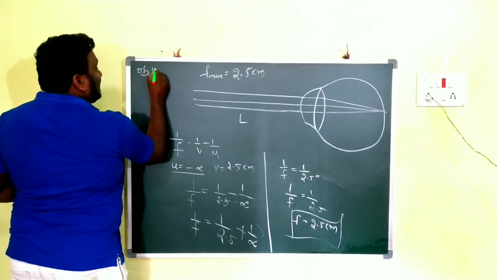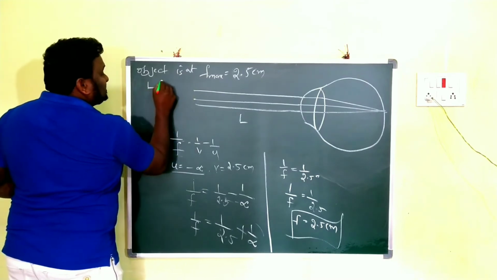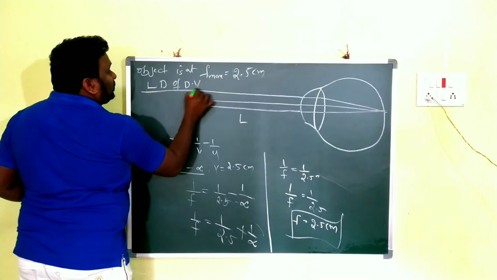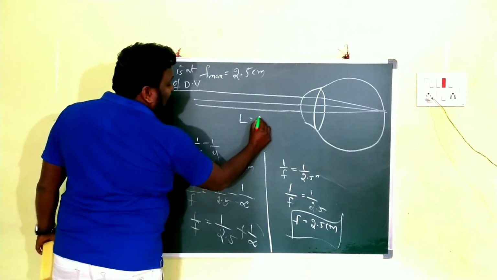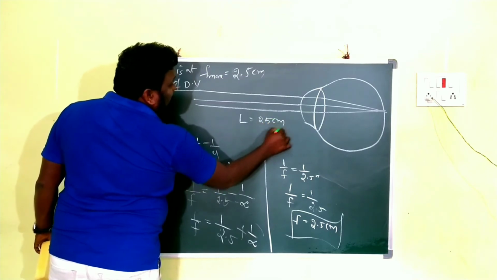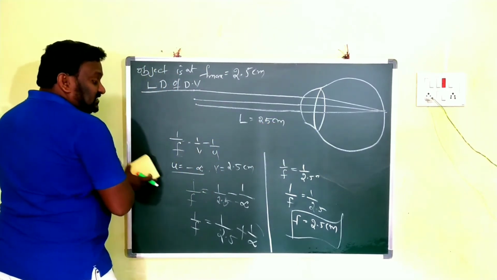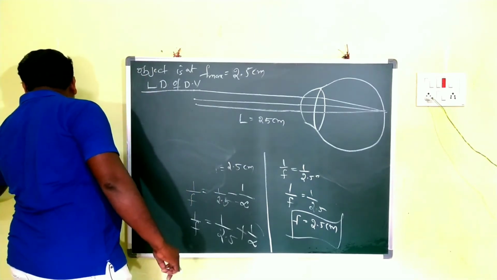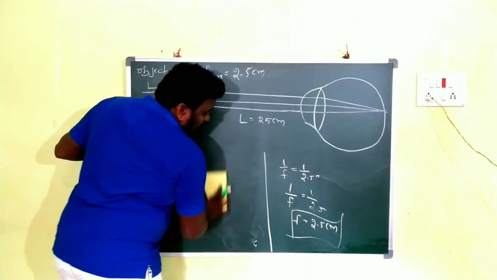The object is at the least distance of distinct vision. How much? L is equal to 25 centimeters. Now in this case we have to find out the focal length.